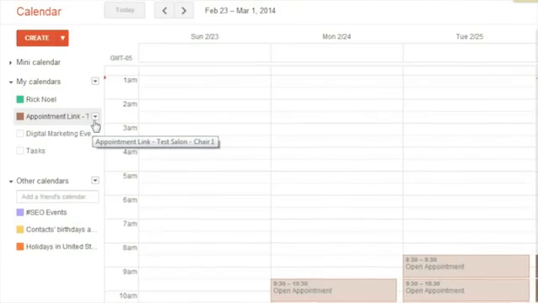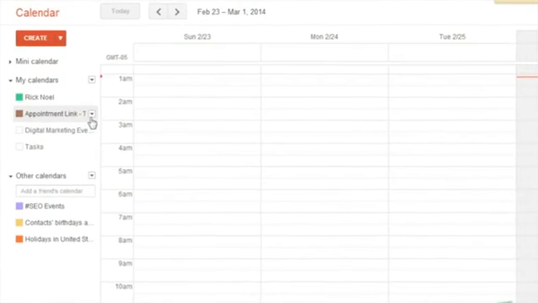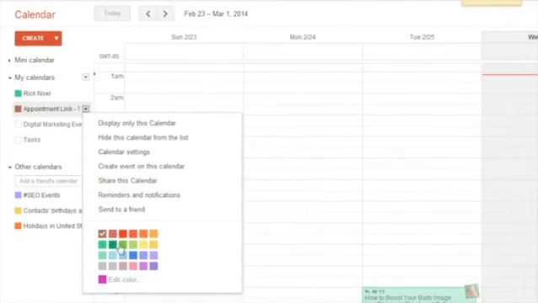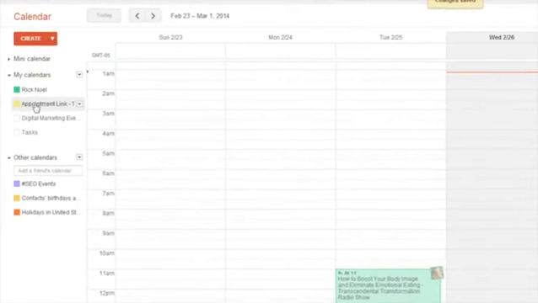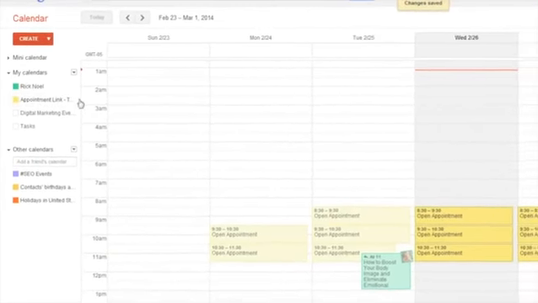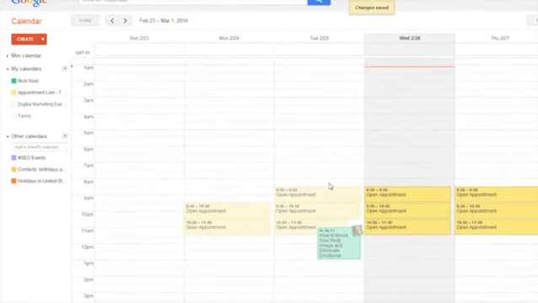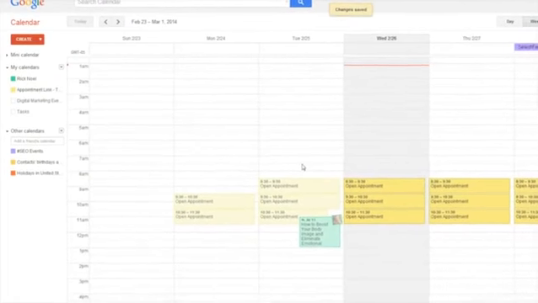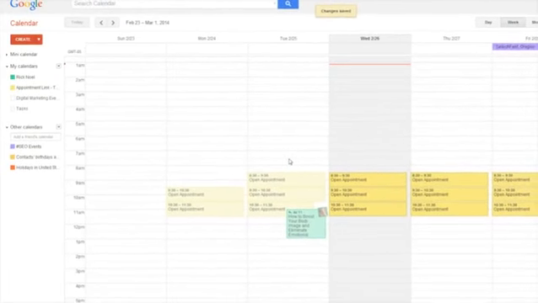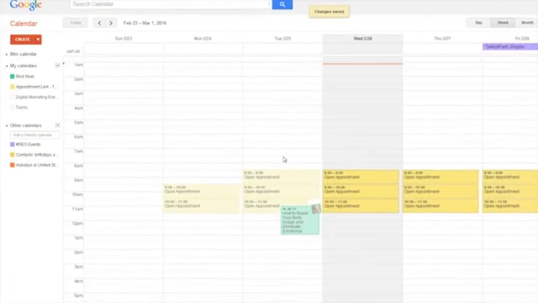Now, to change a color, we're going to go over the calendar name and then select the drop arrow to the right of the calendar name, and when we do that, we'll see a color control that will come up, and we can select a different color to distinguish those events from the shared calendar. It's also possible to select a custom color if you choose.